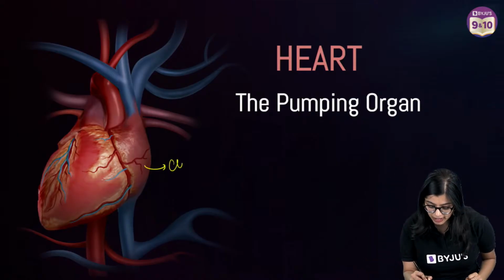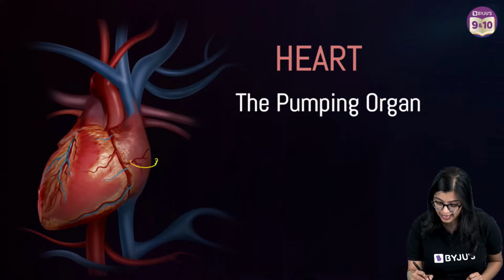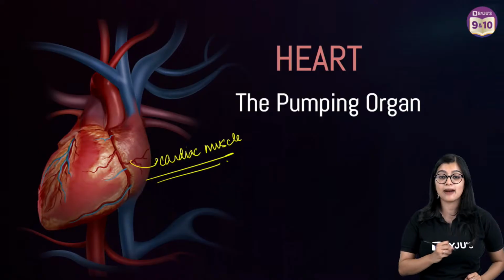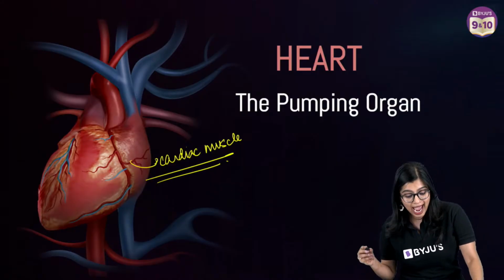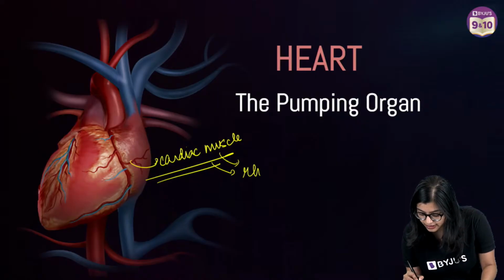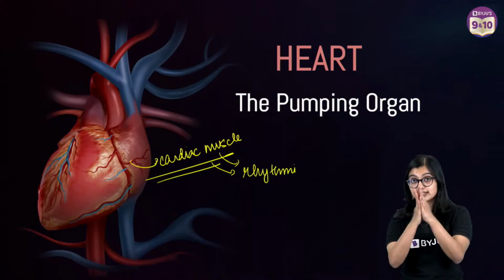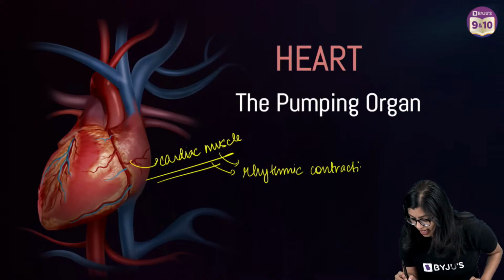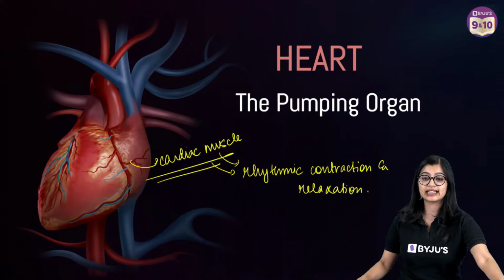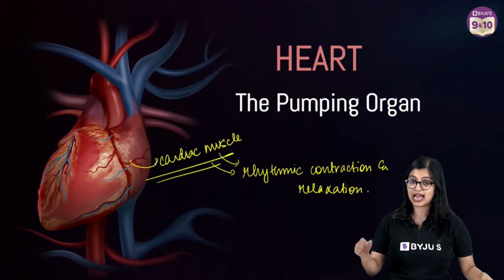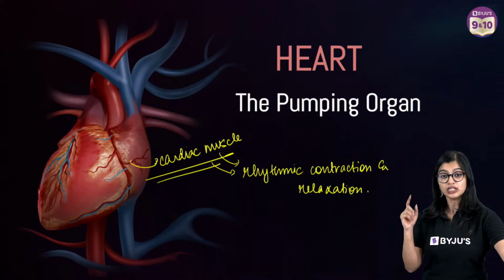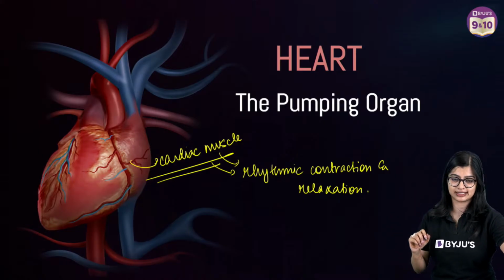And we see that the heart is made up of a specialized tissue which is called the cardiac muscle, right? Now these cardiac muscles have a rhythmic contraction and relaxation, which means that they are constantly contracting and relaxing. And we see that the heart is protected by the pericardium, okay?